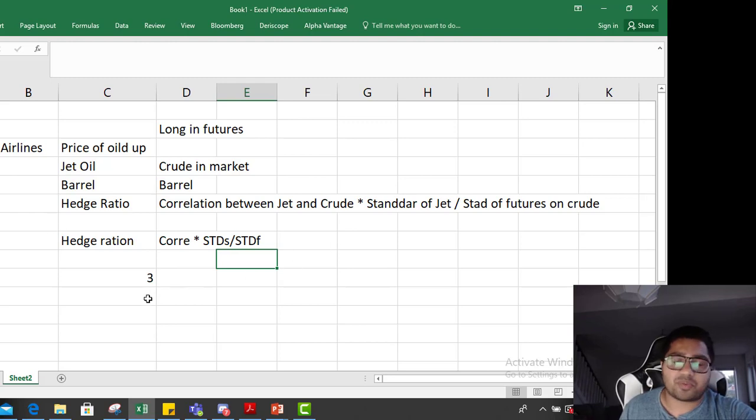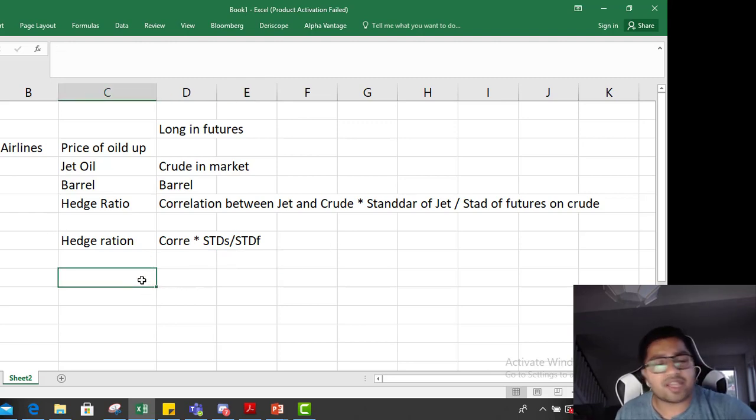So hedge ratio is important. When do you use hedge ratios? When you cannot trade in the same asset. So if you're an airlines company and you're not able to trade on jet oil, then you use crude, but you use hedge ratio. Similarly, if you're making steel, but you cannot trade on steel, but you can trade on iron and aluminium, then you use hedge ratios again.